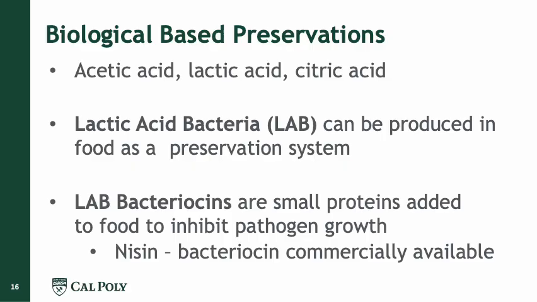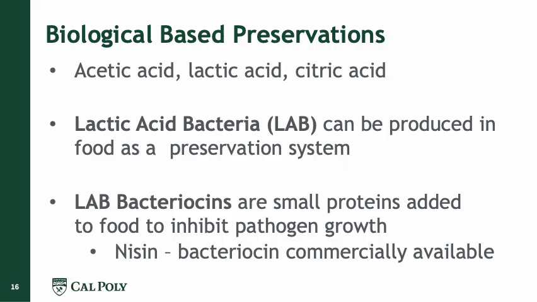We also have some compounds called LAB bacteriocins, which are small proteins produced by lactic acid bacteria, and they can have an antimicrobial effect to inhibit pathogen growth. One of the examples is called lysine, a bacteriocin that is widely used in cheese making.